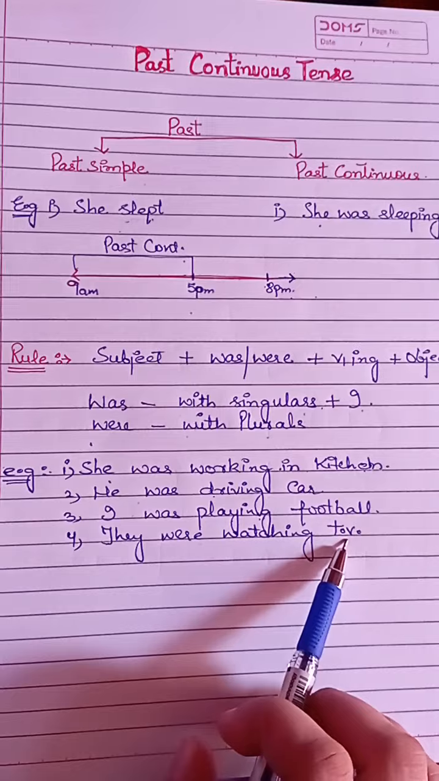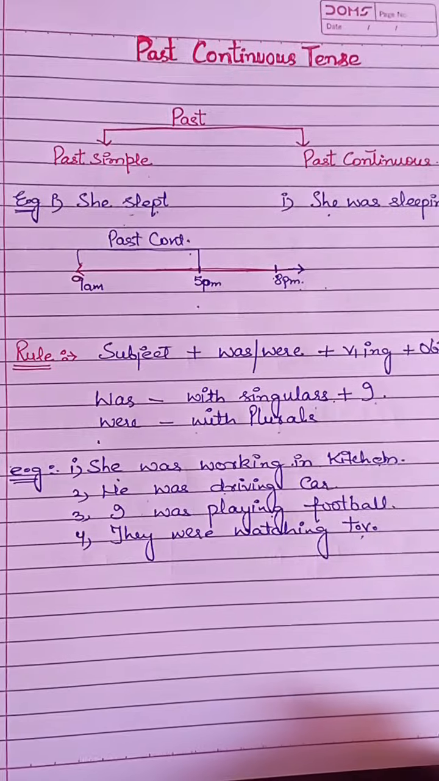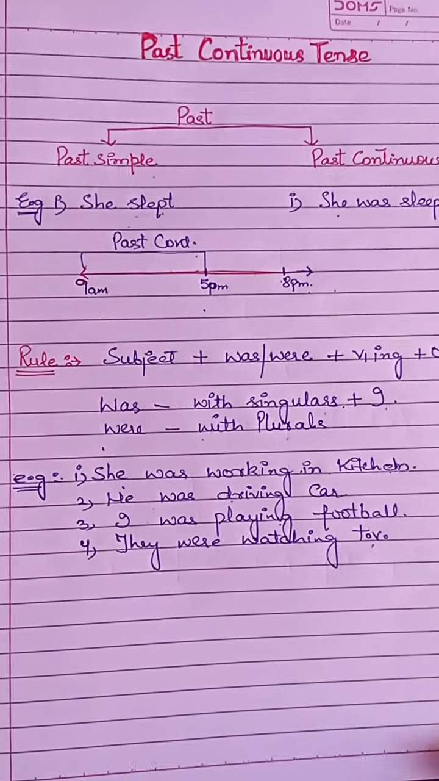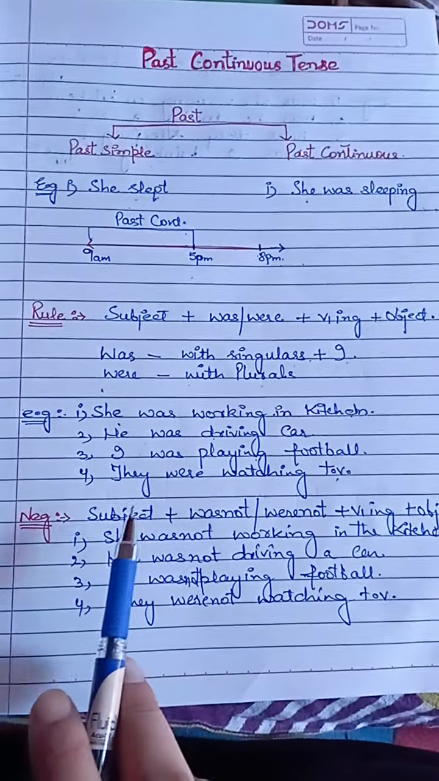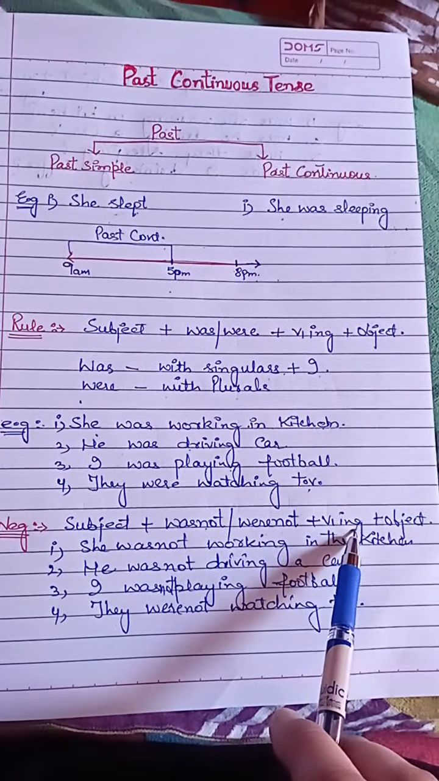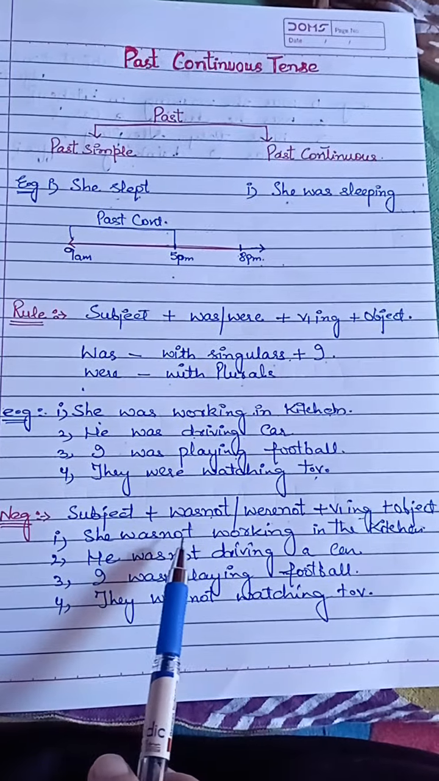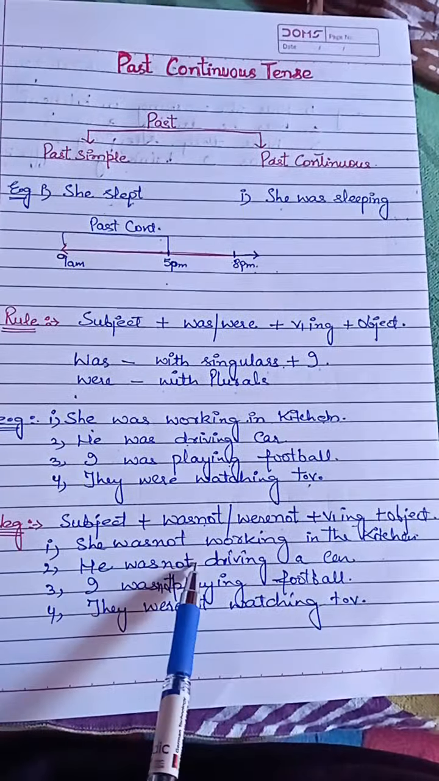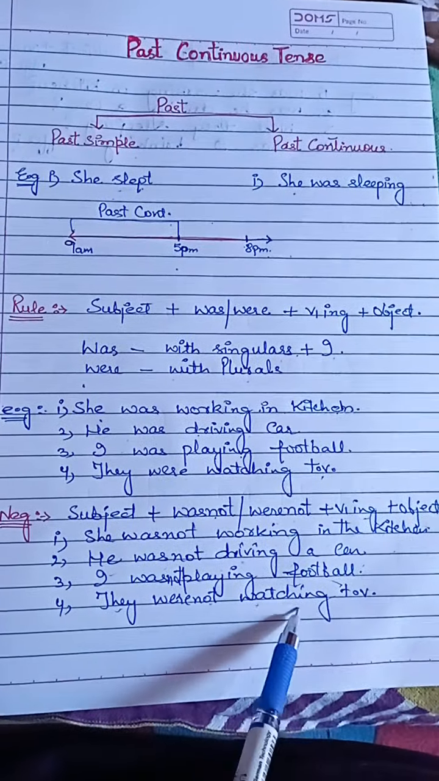They were watching TV. Now I will teach you the negative sentences and interrogative sentences of past continuous tense. Negative sentences: subject plus was not, were not, plus first form of verb plus ing plus object. Examples of this negative sentence: she was not working in the kitchen. He was not driving a car. I was not playing football. They were not watching TV.